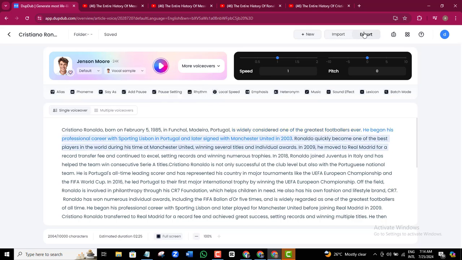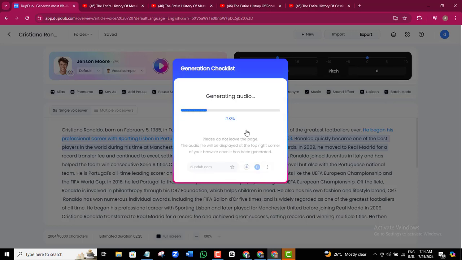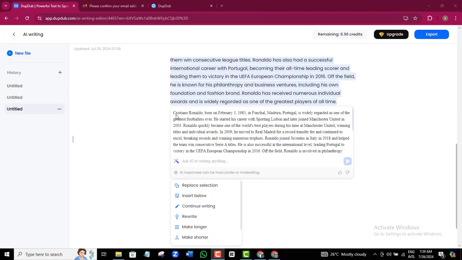Okay, I like this voice, so I will come here and click export, and then I'll choose MP3, and once I click export, this voiceover automatically downloads on my computer as an MP3 file. Great. The next thing we need is the visual, and this is actually the most important step, and it's quite easy to achieve.